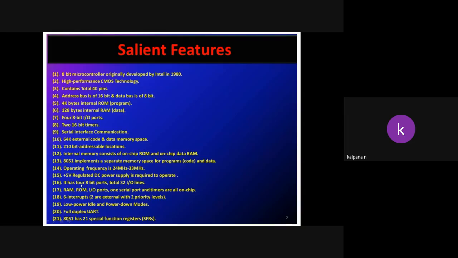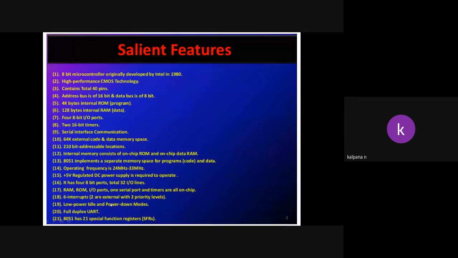Next, RAM, ROM, IO ports, one serial port, and timers are all on a chip. Next, the 8051 has 6 interrupts: 3 are external, 2 are internal, and one is reset.